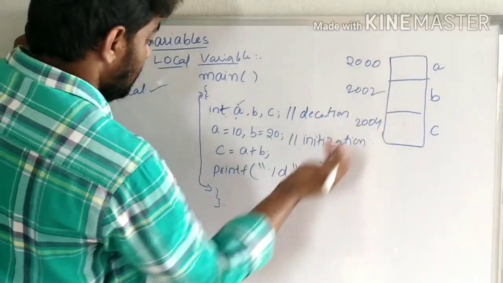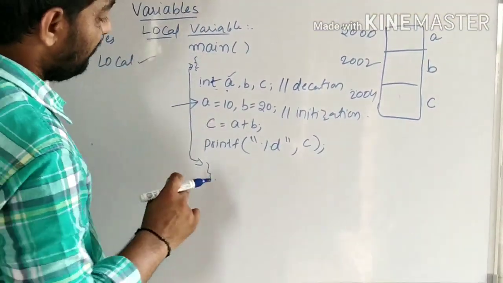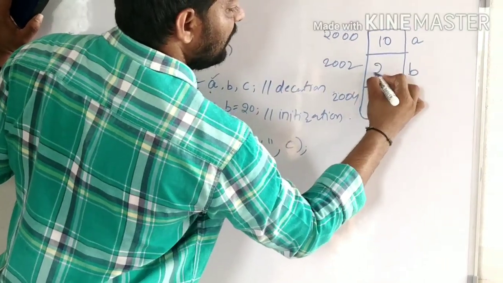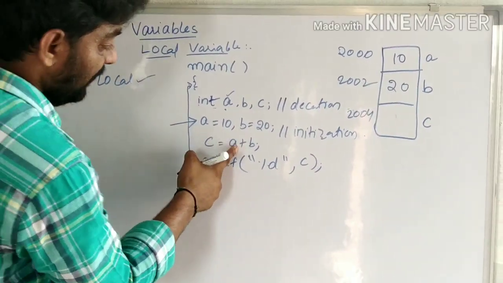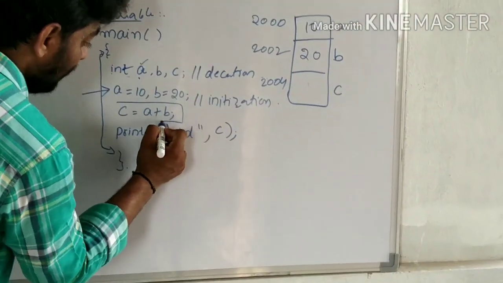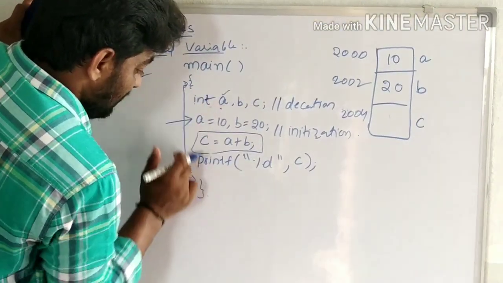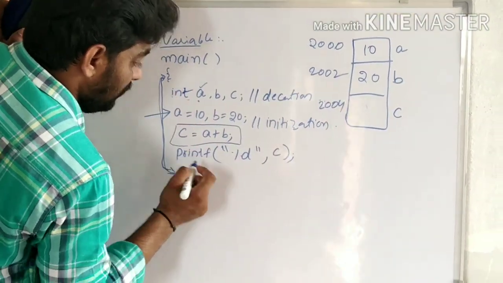After evaluation, a is equal to 10 and b is equal to 20. Next step, c is equal to a plus b. Here a, b and c are all local variables, because these three variables are present within the function only. Their scope is within this function only.